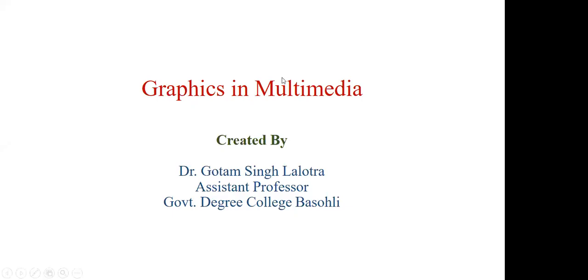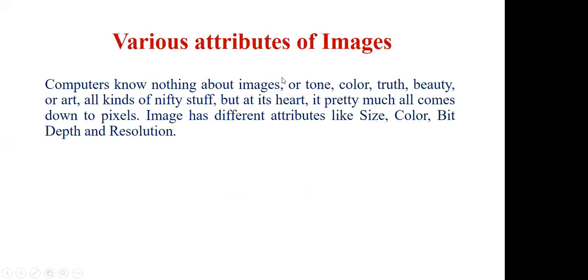The new topic in graphics and multimedia is various attributes of images. As you know, images are a very important part of graphics. Now you have to understand the various attributes associated with images. Computers know nothing about images, or tone, color, truth, beauty, or art. All kinds of nitty-gritty stuff.